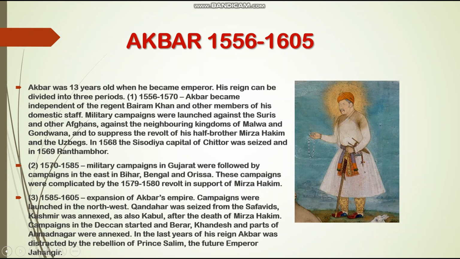Campaigns were launched in the northwest. Kandahar was seized from the Safavids. Kashmir was annexed, as also Kabul, after the death of Mirza Hakim. Campaigns in the Deccan started and Berar, Khandesh and parts of Ahmednagar were annexed. In the last years of his reign, Akbar was distracted by the rebellion of Prince Salim, the future Emperor Jahangir.